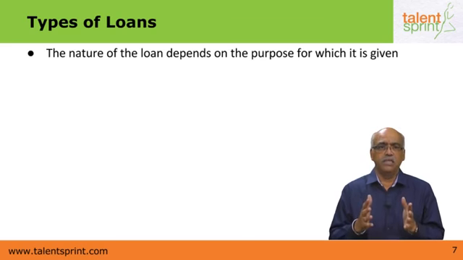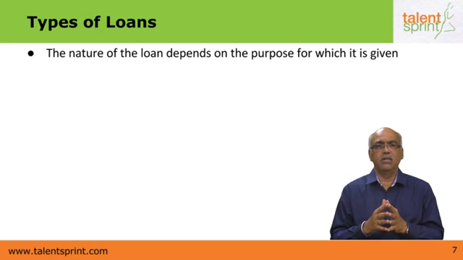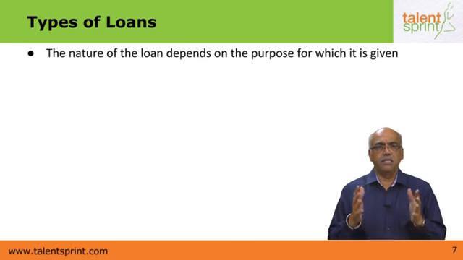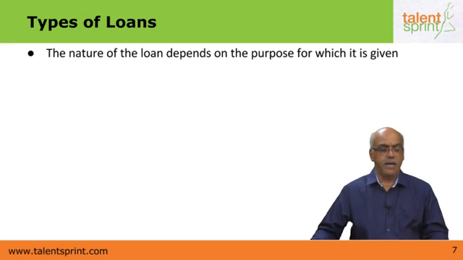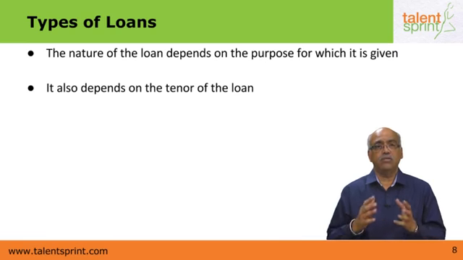Then you have gold loans, which are purely meant for the purpose of pledging gold ornaments and jewelry. That is called a gold loan. And a mortgage loan is of a very long-term nature. So the purpose of the loan determines the type of loan which will be given by a bank. It also depends on the tenor of the loan. So the type of loan will depend not only on the purpose of the loan for which it's given, but also on the tenor of the loan.